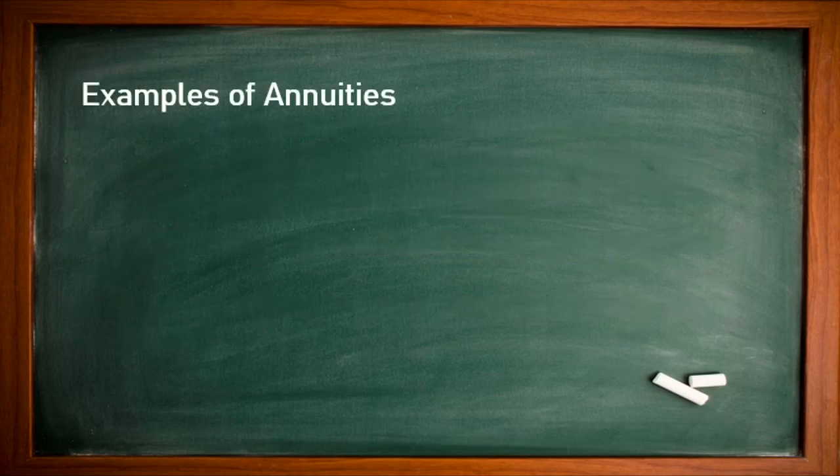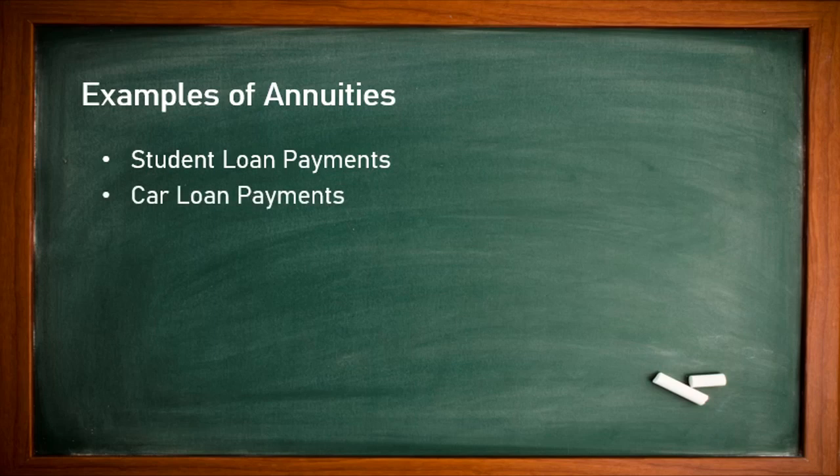Let's go for an example to understand in a better way. Examples of annuities include student loan payments. As you know, you sometimes take a loan for your studies, and once you get a job, you repay the loan. Whether you pay the loan at the beginning of the year or at the end of the year, both situations are possible. Second, maybe you purchase a car and you pay car loan payments at the beginning or end of the year as per the company contract.